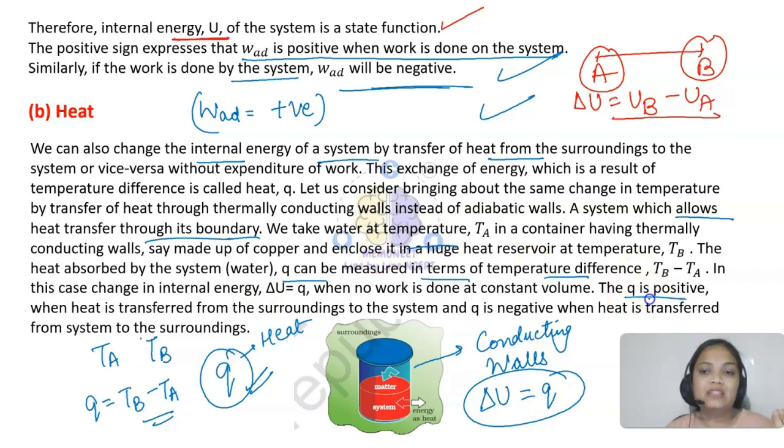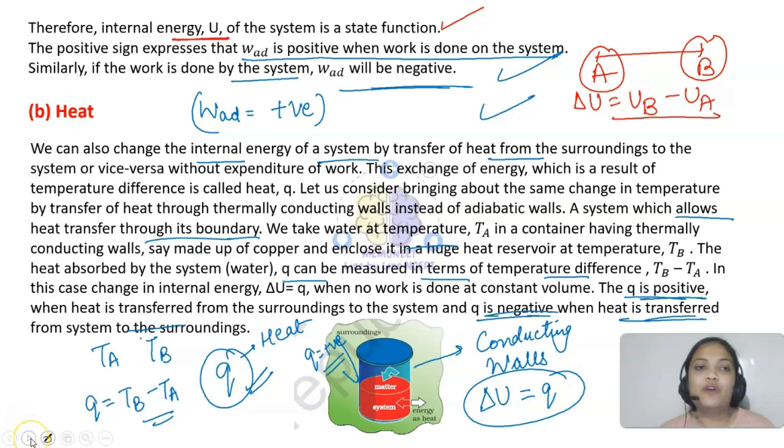Heat transfer Q is positive when heat is transferred from the surroundings to the system. If heat comes from the surroundings into the system, Q will be positive, and Q will be negative when heat is transferred from the system to the surroundings, meaning the system is releasing heat. Please note that also, this is important.